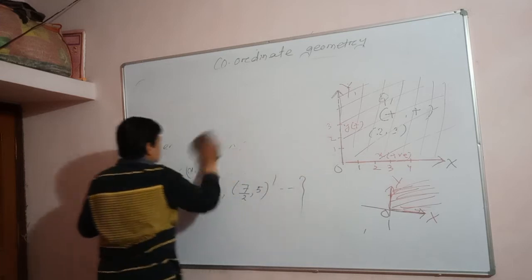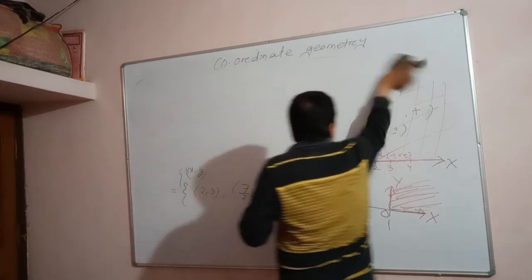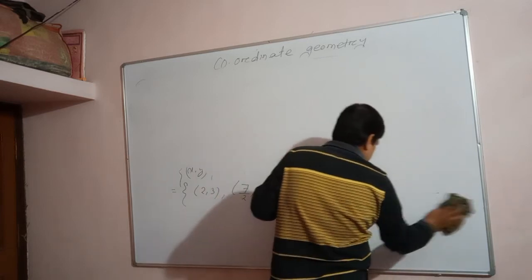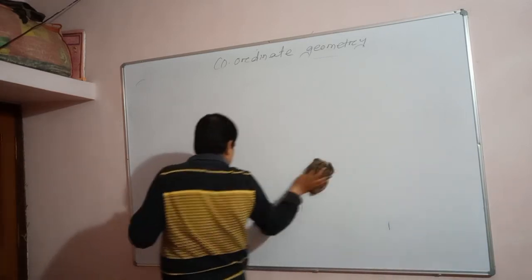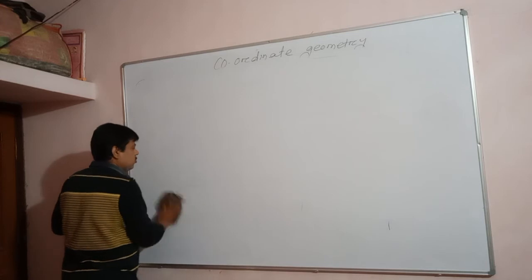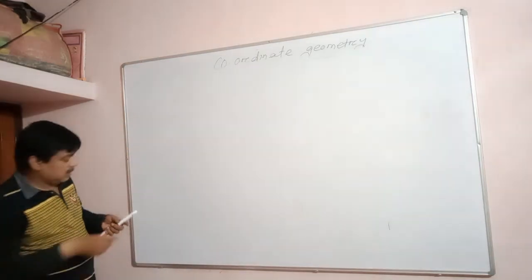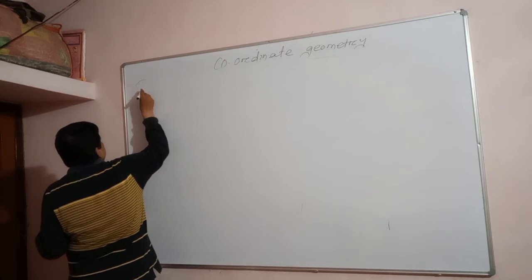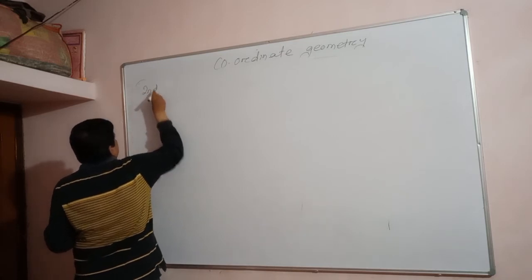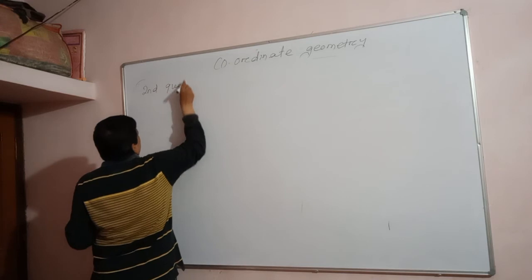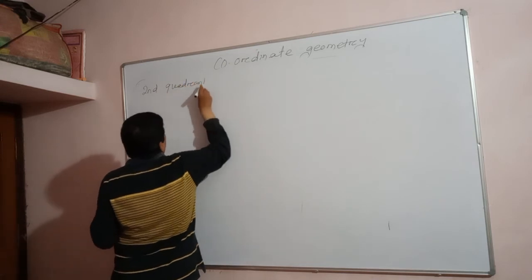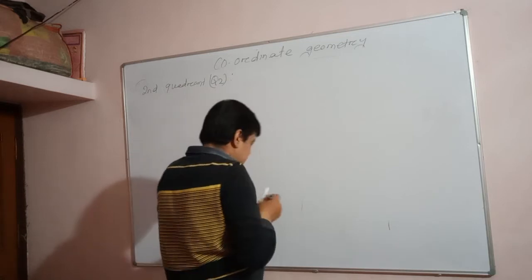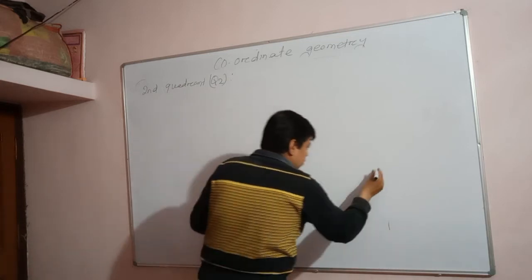Let us put the second quadrant. What is the second quadrant? Q2. Let us see. Suppose this is a coordinate axis.